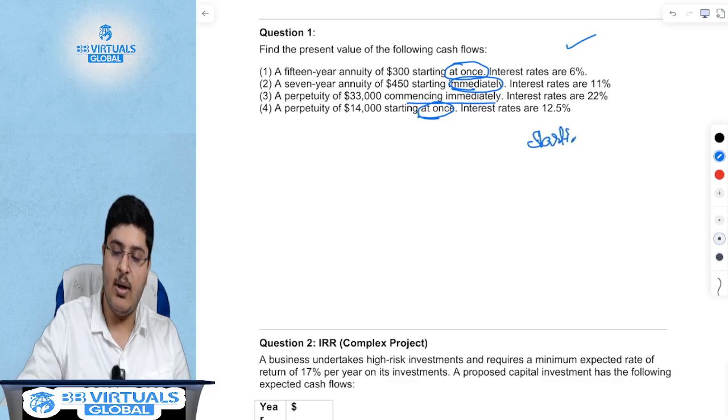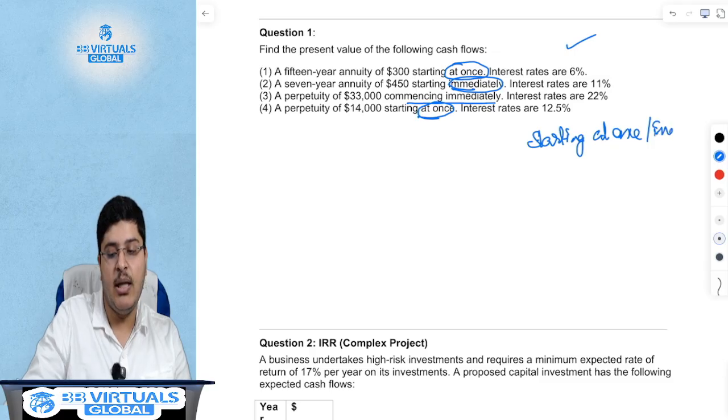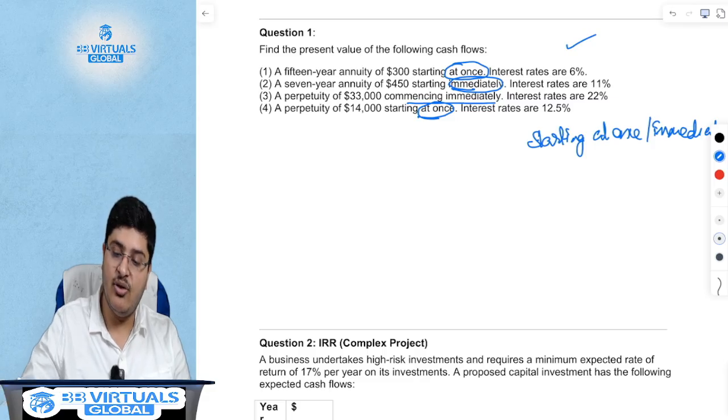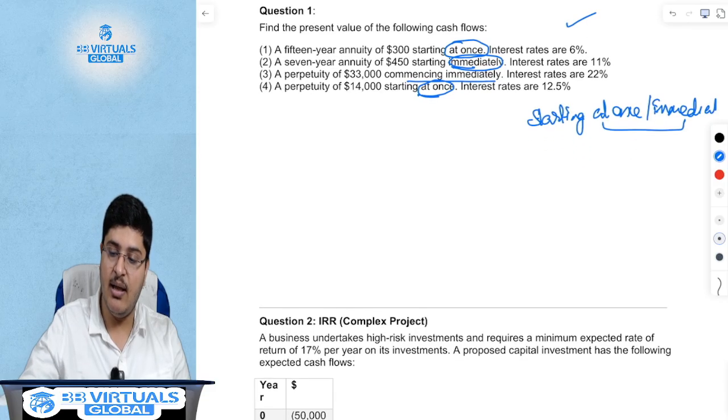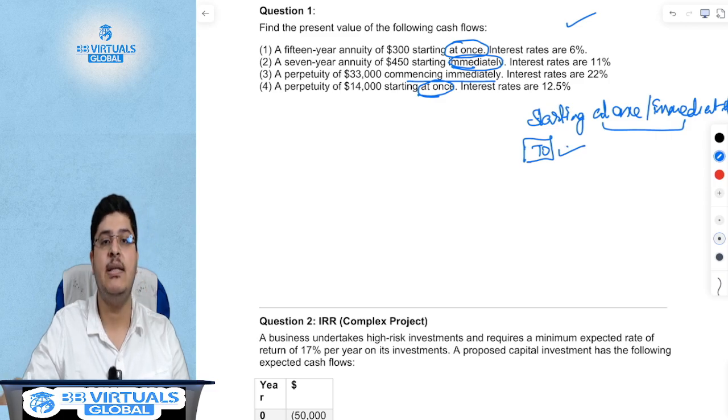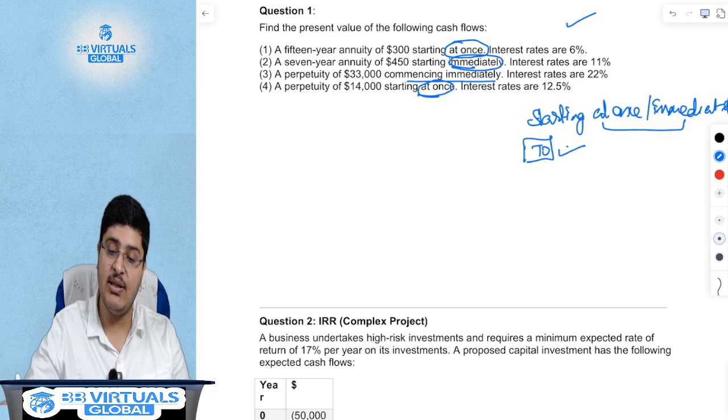Starting at once or immediately means starting today. We studied in the last lecture that in such scenarios, where we are starting immediately or at once, you have to consider the first cash flow at T0, which is today.